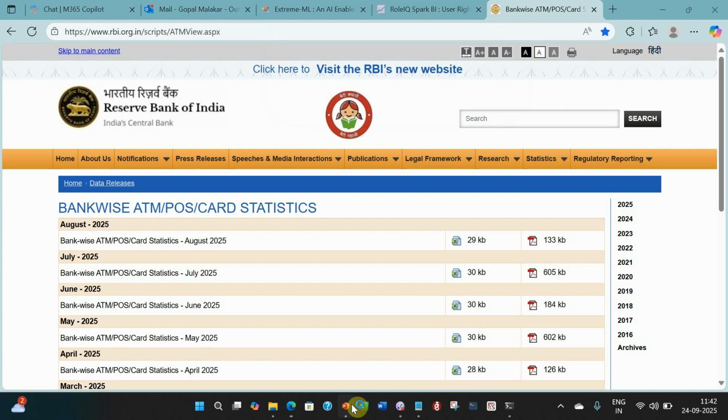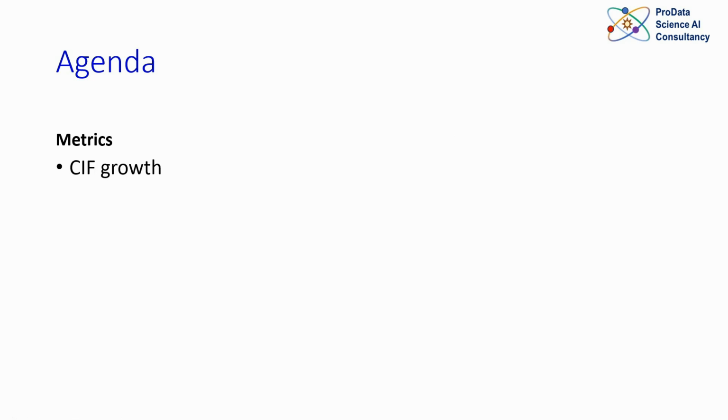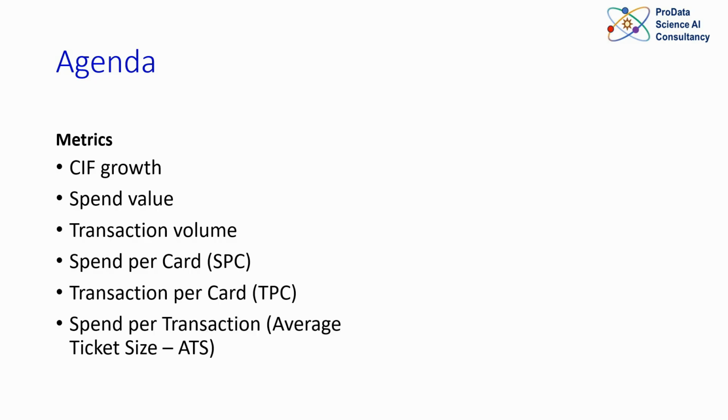So let's first understand what we are going to cover. We'll be using Role IQ Spark BI for this study, and the metrics that we are going to cover are CIF growth, how the cards in force have grown over time, how the spend value has changed, how the transaction volume has changed, how spend per card has changed over time. Again, everything will be studied monthly and YTD, transaction per card, and spend per transaction, which is as good as average ticket size in one swipe, how much you are purchasing.